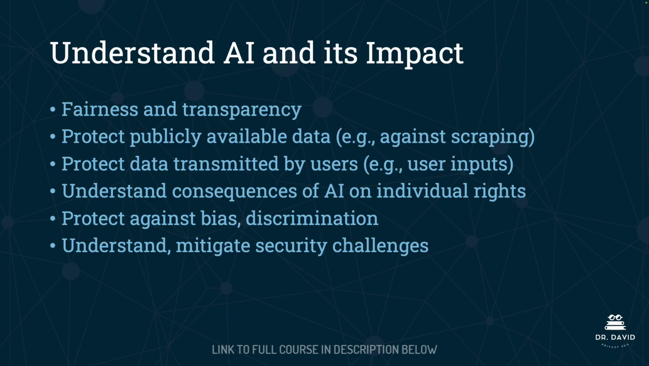The objective to understand AI and its impact is as follows. This principle advocates for fairness and transparency, protecting publicly available data, for example, protecting it against web scraping, to protect data transmitted by users, such as user inputs, to understand the consequences of AI on individual rights, to protect against bias and discrimination, and to understand and mitigate security challenges.